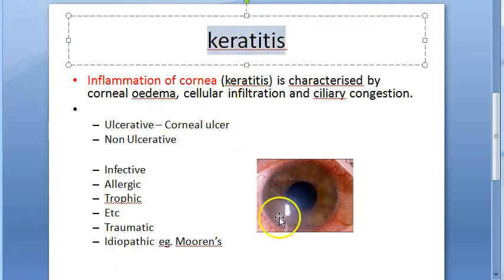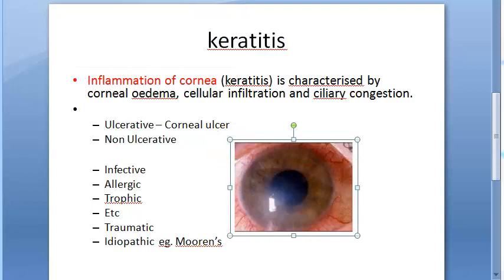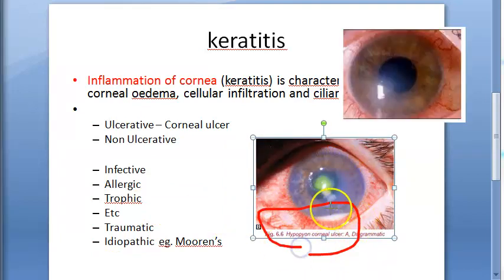Based on the location, you can say whether this is central or peripheral, right? Or you can say whether it is purulent or non-purulent. Purulent means usually it will be bacterial, right? And sometimes there can be hypopyon. Here you can see hypopyon, right? Here, this white one. So that is hypopyon.